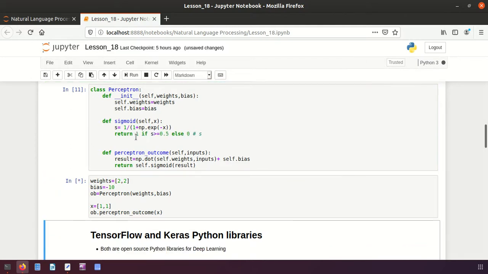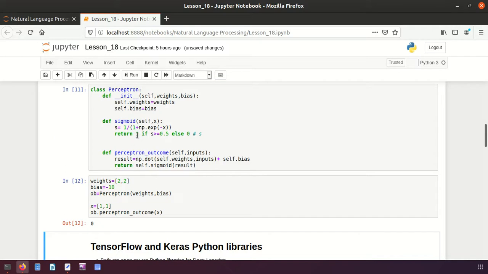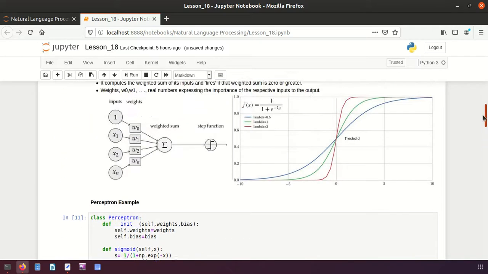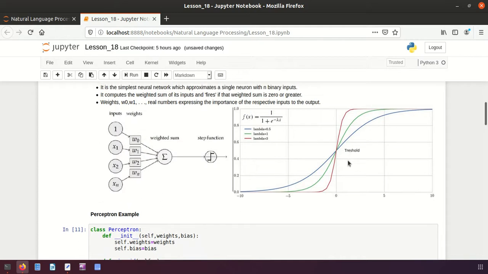Now you see 0. So I hope you understood how this Sigmoid function is working, and it is a simple example of neural network logic implemented in the logistic regression model, and this one you can better understand. Here we have 0.5. If the value is greater than that, the Sigmoid function will be firing the value 1. If it is lesser than that, it will be firing 0.